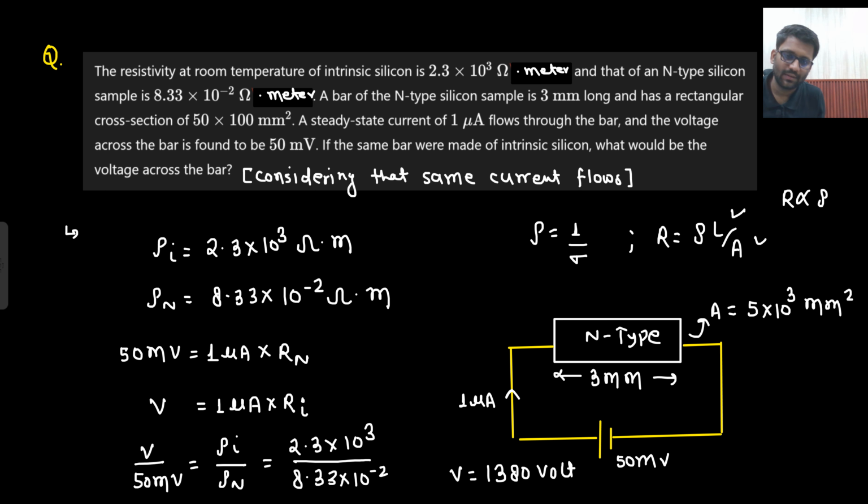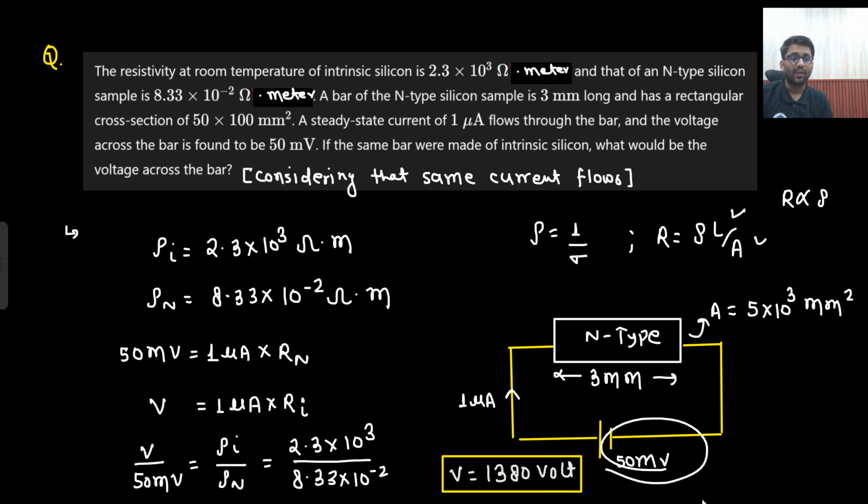This is the answer. Basically, what does that mean? That means if you are having intrinsic semiconductor, to get the same amount of current, you need to use a 1380 volt battery. And after doping, to get this much current, you just need 50 millivolt. So how much energy is saved?